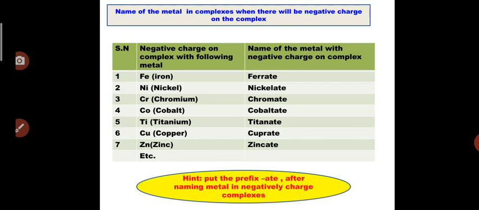For Ni, nickel, nickelate; Cr, chromium, chromate; Co, cobalt, cobaltate; Ti, titanium, titanate; copper, cuprate; zinc, zincate, etc. So it is compulsory that when the complex has a net negative charge, the metal name should end with the suffix ATE. So that is the important point.